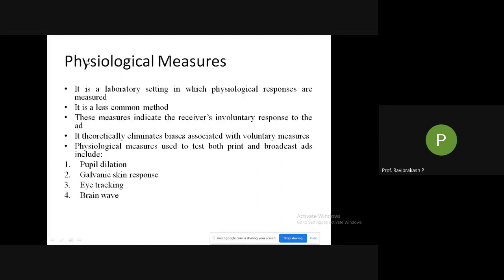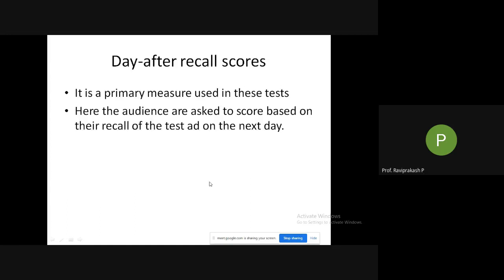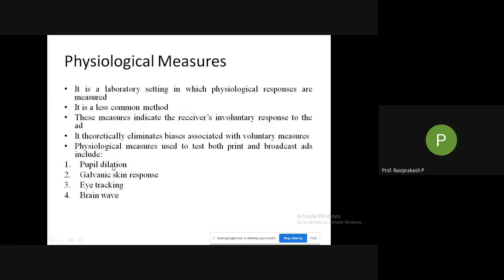So in the next class, physiological measures. Again, there are different tests, physiological tests where your body reacts. Like the pupil dilation. Pupil, in the sense, is the eye. Inside the eye, the area where it is brown, black, or whatever. Between the eyeball, we have the pupil. Dilation, in the sense, you might have observed in cats, right? The black dot in the eye in between becomes big and small. That is the pupil.